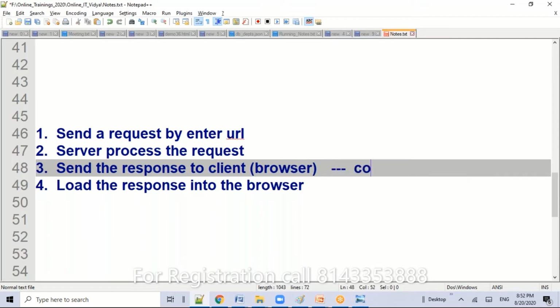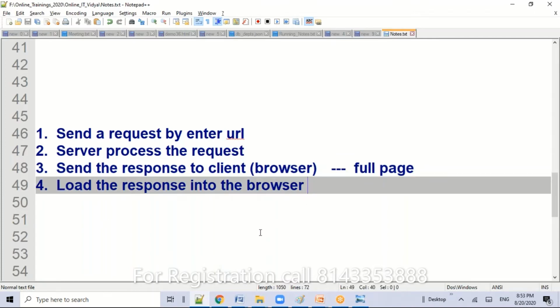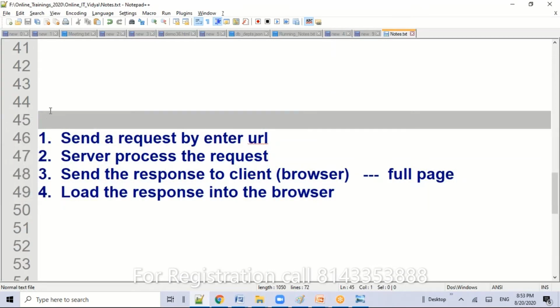It sends the complete response, which means the complete page from first line to last line. The entire page, also called a full page, is generated by the server and transferred to the client. The client will display it.